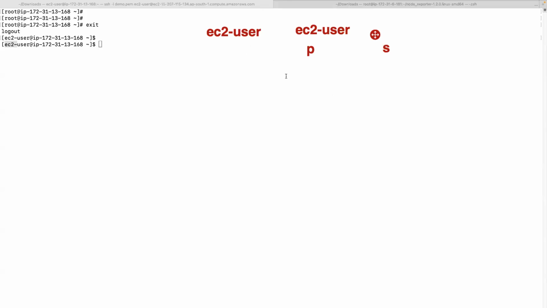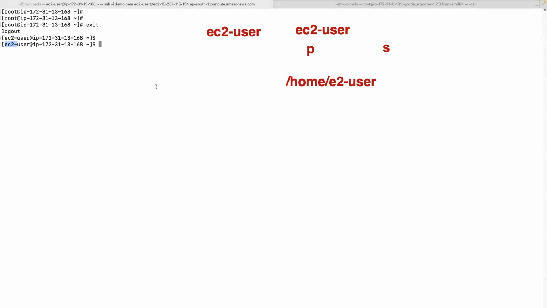Also, whenever you create a user, a directory will be created under home with the same name as the user. Like suppose if you created ec2-user, an ec2-user directory will be created under home. That's called the home directory for that user. So any installations done by that user will go into that particular directory. Okay.